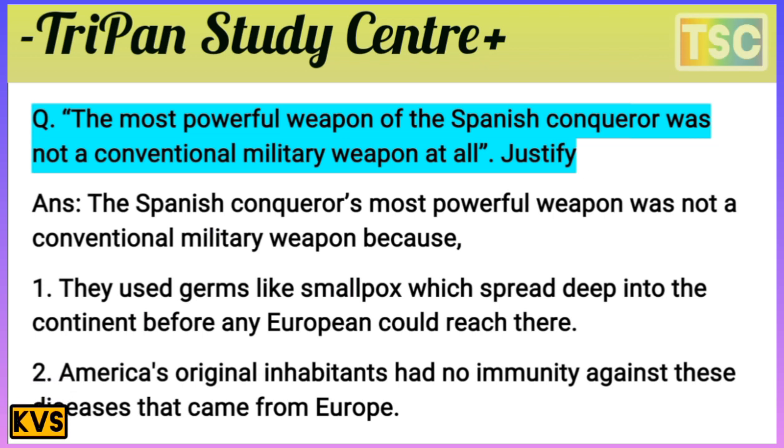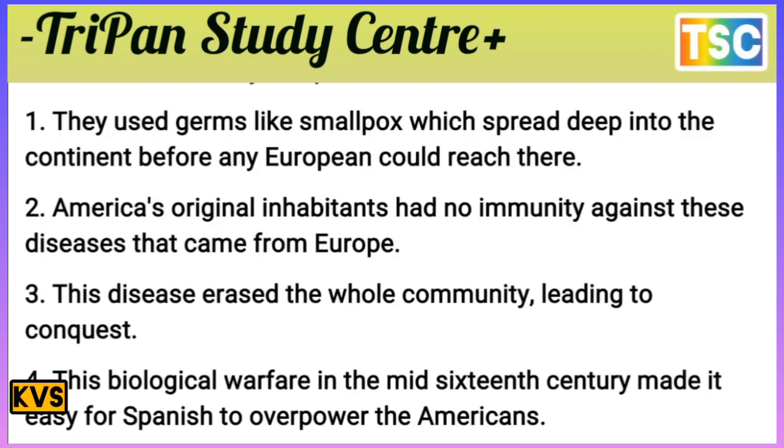germs like smallpox, which spread deep into the continent before any European could reach there. America's original inhabitants had no immunity against this disease that came from Europe. That's important. This was the weapon here.